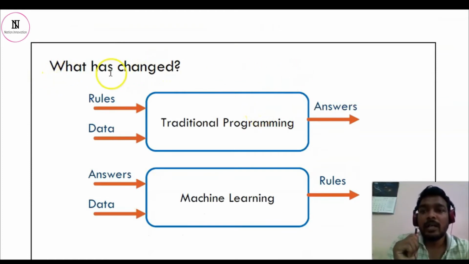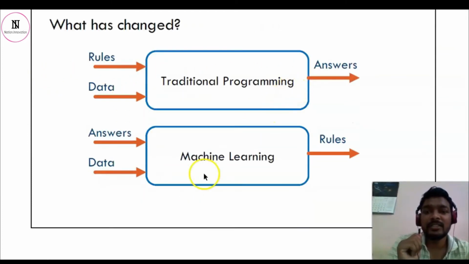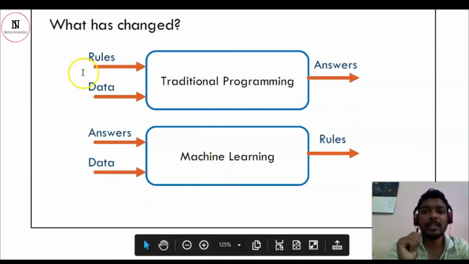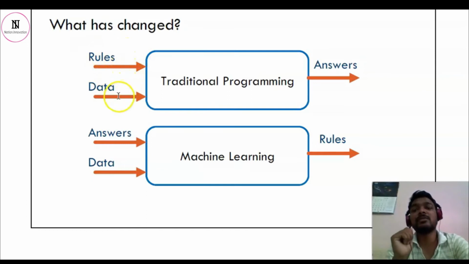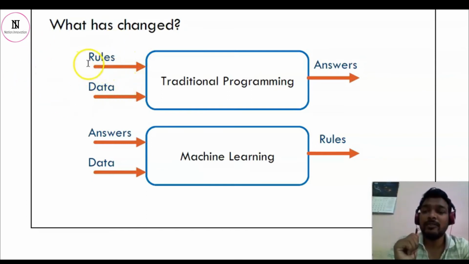Now what has changed in traditional versus machine learning? We have rules, we have data, and we have answers. This is our traditional approach. We define the rules, man-made rules, as a programmer, and the data is given. The rules manipulate the data and accordingly give the answer.